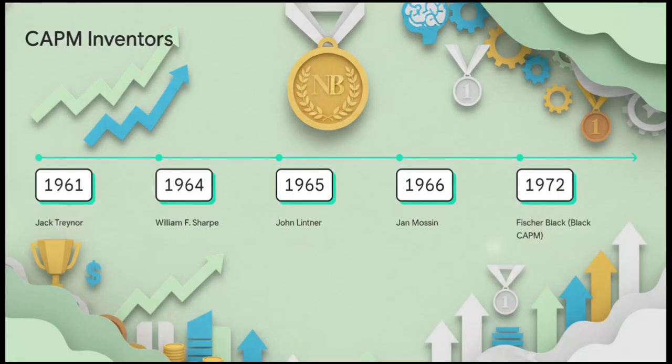Now, figuring this whole thing out didn't just happen overnight. Back in the swinging 60s, economists like Treynor, Sharpe, Lintner, and Mossin all independently arrived at this exact framework by building on earlier modern portfolio theory. It was such a massive paradigm shift that William Sharpe literally won a Nobel Prize for it in 1990. Oh, and a quick nod to Fischer Black, who in 1972 developed the Black CAPM, which is this highly influential zero-beta variation that didn't even assume a perfectly riskless asset existed.